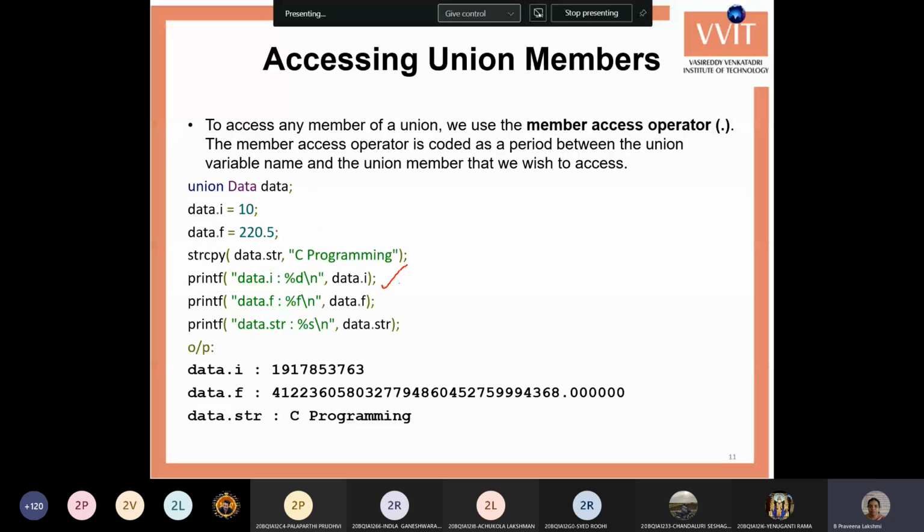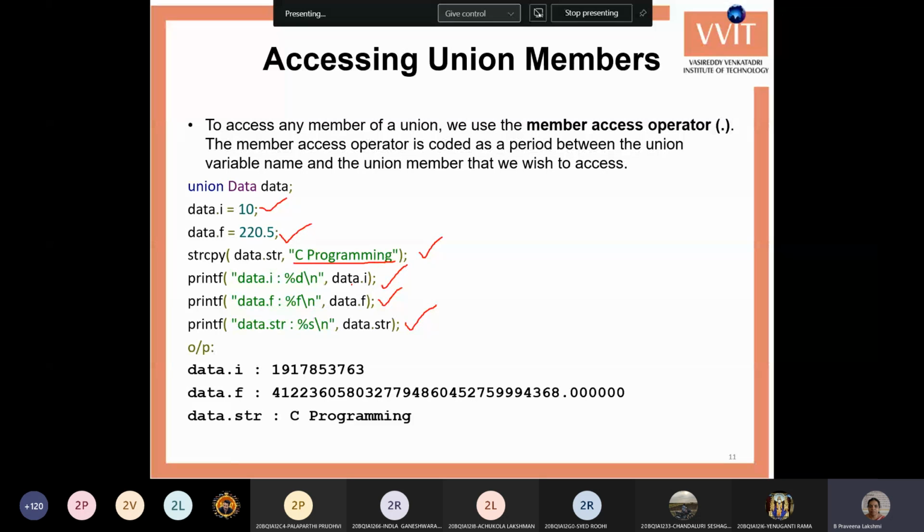Next, like this: data.i, data.f, data.str. Here we have assigned the values: for i it is 10, f is 220, str is C programming. Which data will be there finally in the union? Finally, the data is the C programming string. Why? Because first it stores 10, which is replaced by 220, which is replaced by C programming. So finally you have only the C programming data.